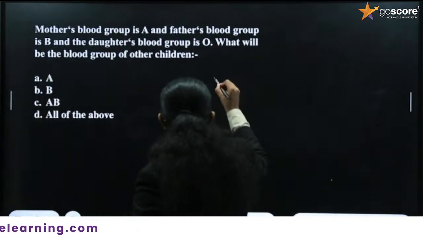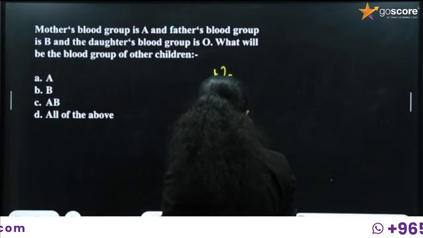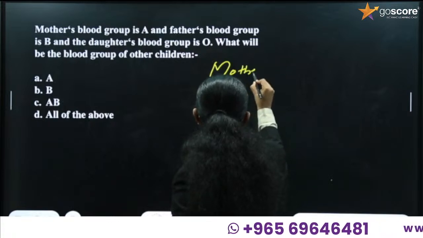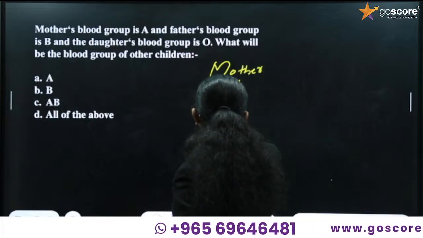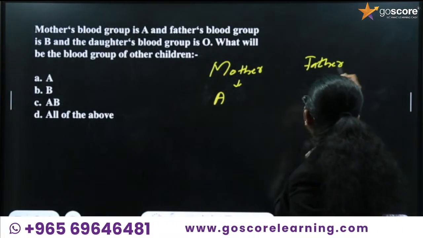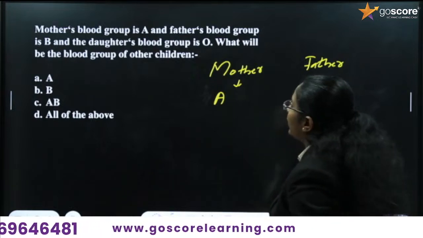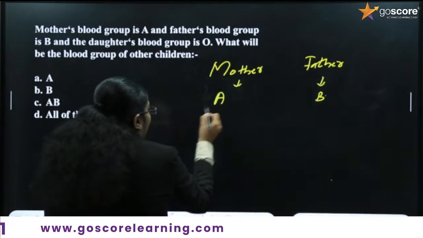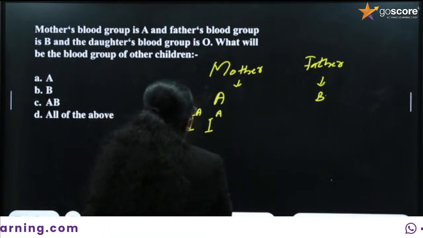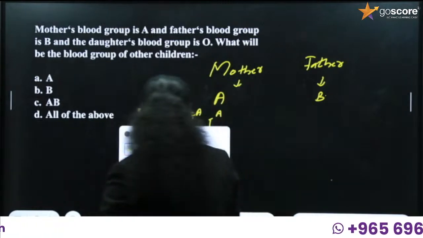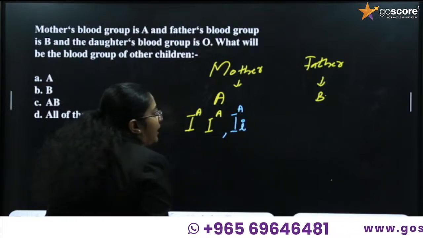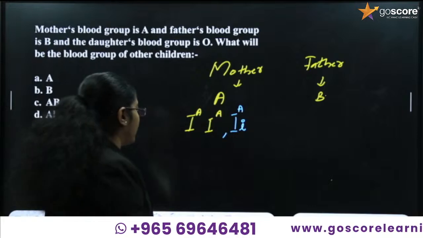So what is the blood group of mother? It is clearly mentioned that it is A blood group. Father is also given as B. For the A blood group, the possible genotype will be IA IA, or the genotype will be IA i. It will be in a homozygous condition or in a heterozygous condition.